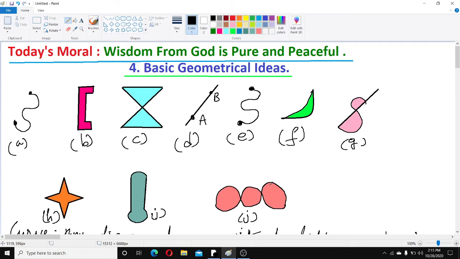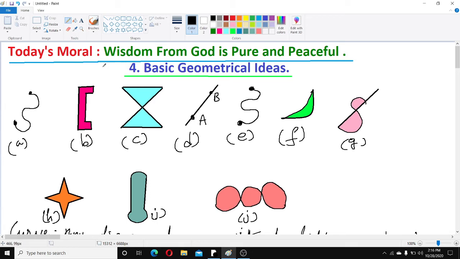Here in the simple curve, closed but no crossing. No crossing in the figure. So they are called simple curve, children. So which are example for simple curve? B figure, next F figure, H and I. Which are simple curve? B, F, H and I figure. These are simple curve. Example for simple curve.